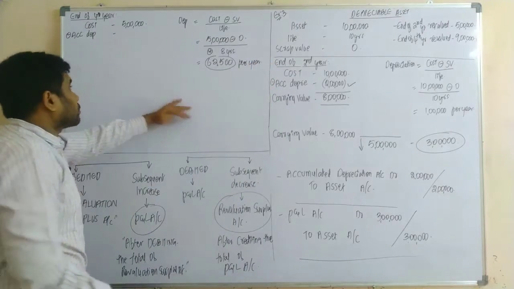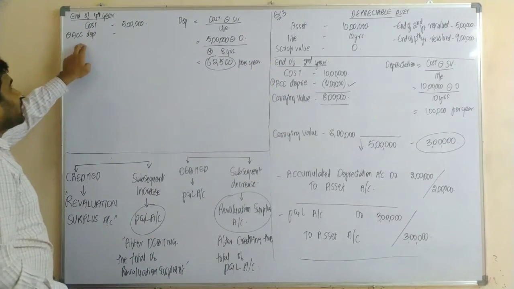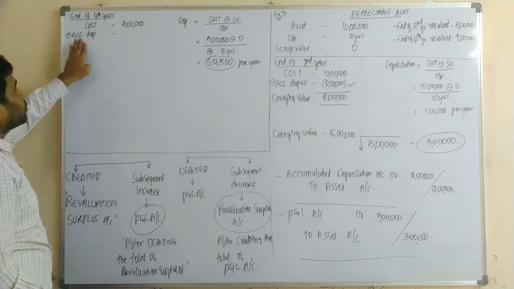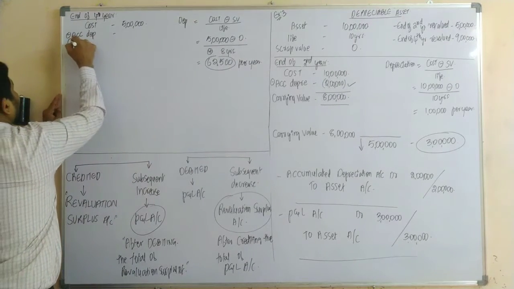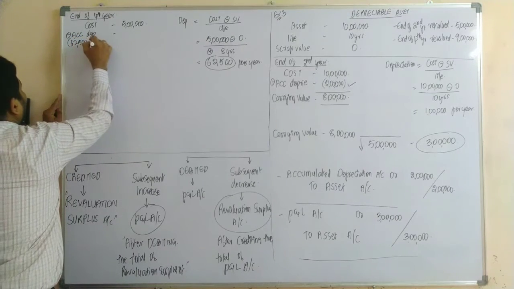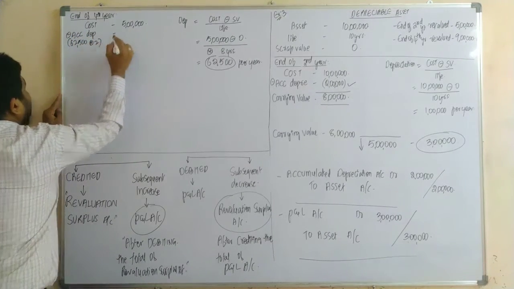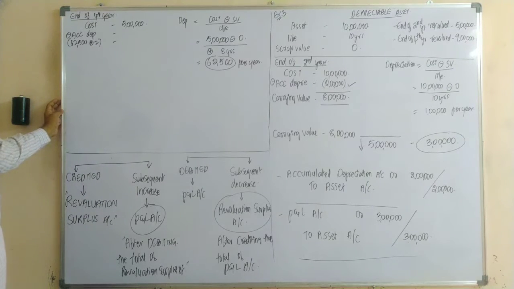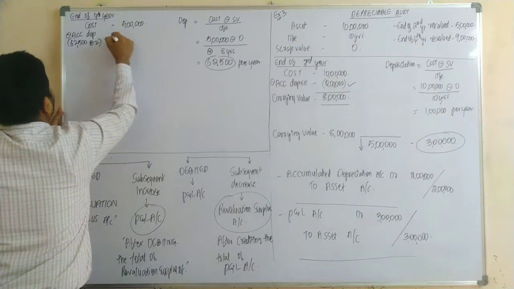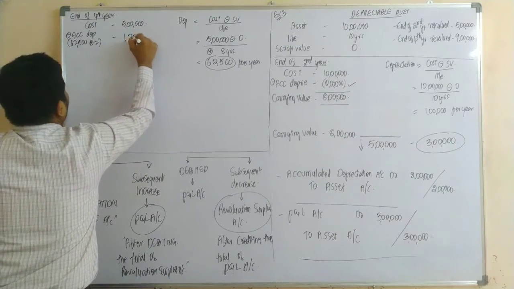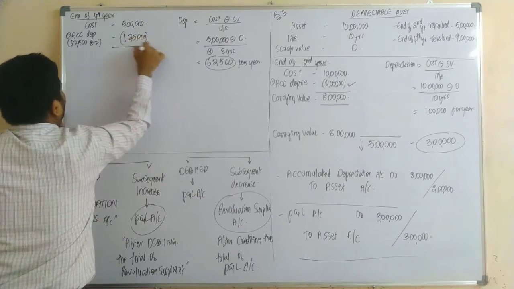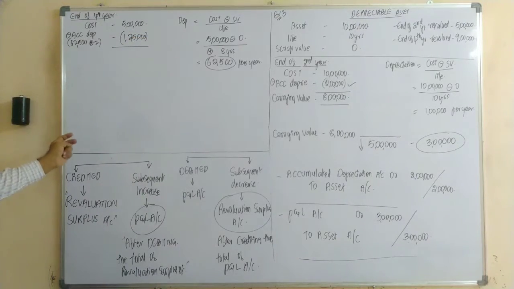As we need to calculate the depreciation for 2 years, how much would it be? 62,500 into 2, 1,25,000 rupees. So your depreciation would be 1,25,000 rupees, to be reduced out of your 5 lakhs.